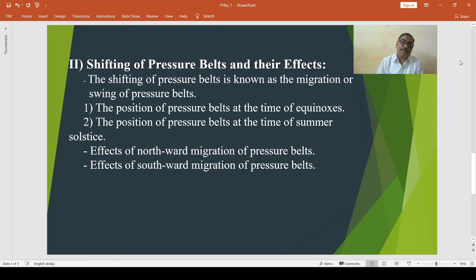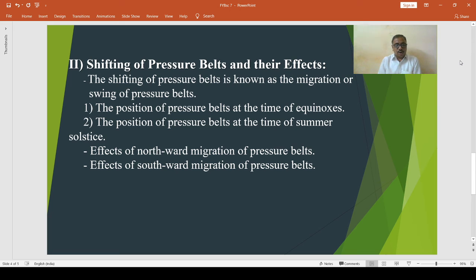The position of pressure belts at the time of winter solstice, that is 22nd December, with the apparent migration of the sun by 23 and 1/2 degree towards south. The pressure belts also shift by 5 degrees towards south latitudes.